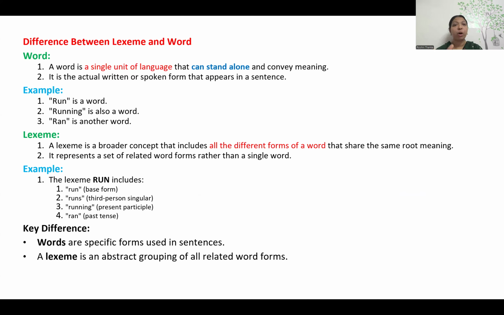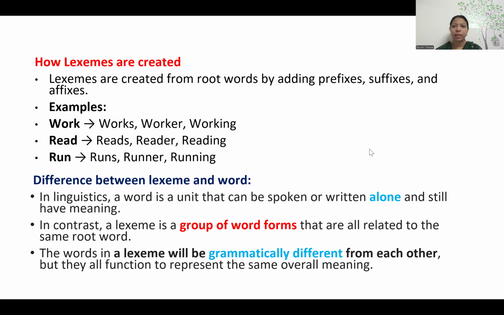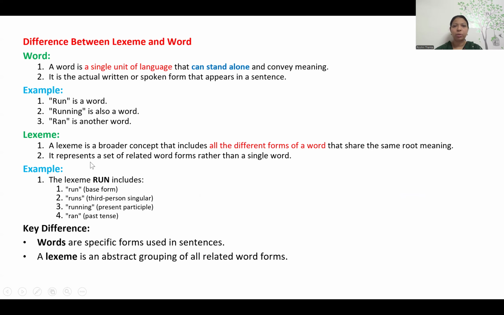Run means, what are the different forms of the word? Run, runs, running, ran. All are grammatically different forms, right? They are different from each other grammatically, but they are all word forms of run. So the different word forms of a single word we call a lexeme. What is a word? It's a single unit of a language.